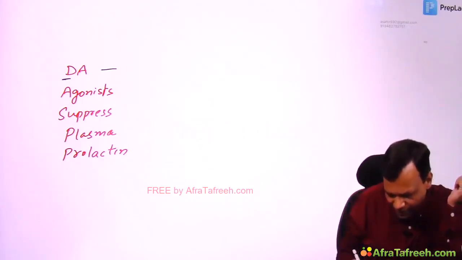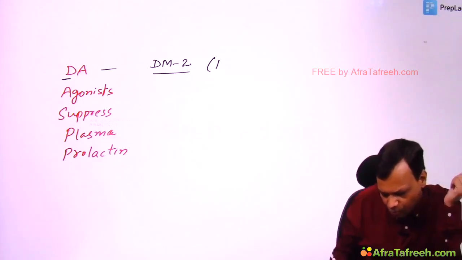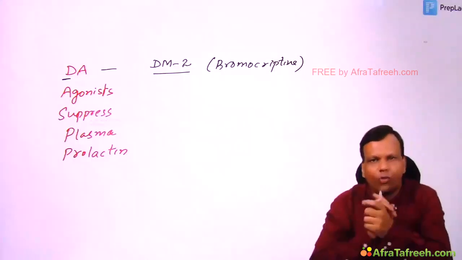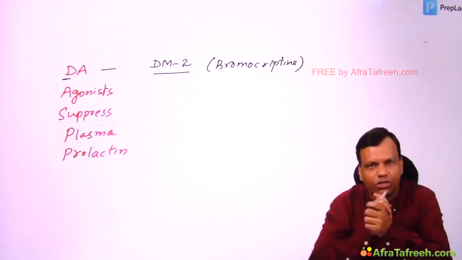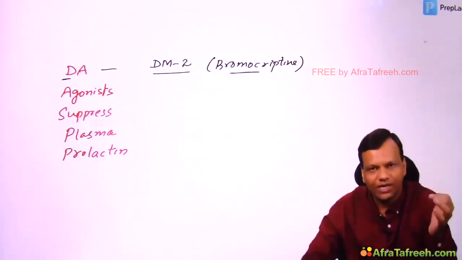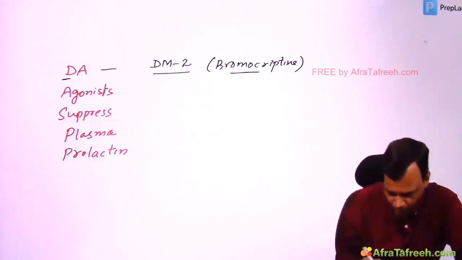Dopamine, D for diabetes mellitus. Type 2 diabetes mellitus. Remember, only bromocriptine is approved for this function. We'll discuss in detail about dopamine agonist when we will discuss about diabetes. So bromocriptine is approved for type 2 diabetes mellitus. It improves insulin resistance.